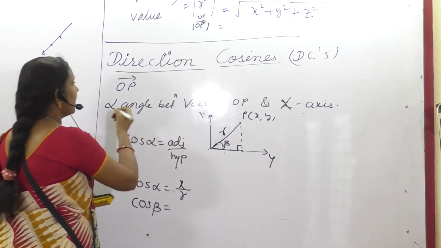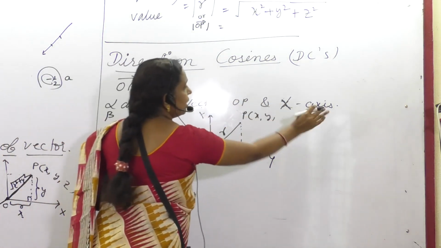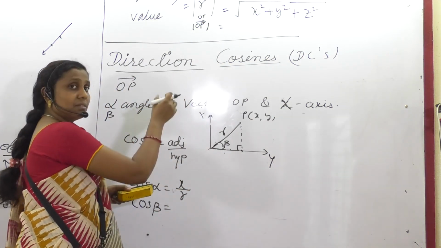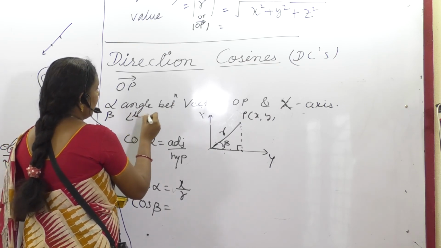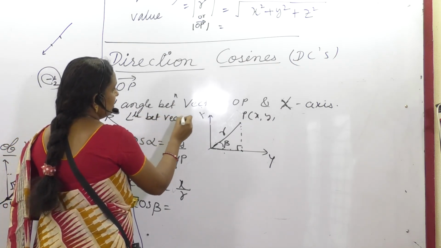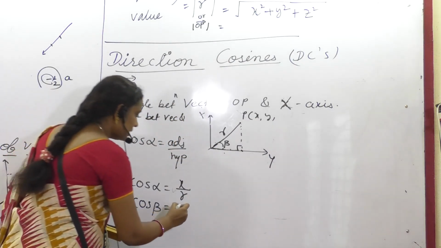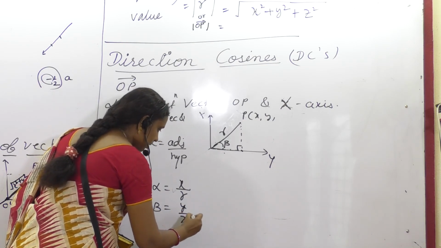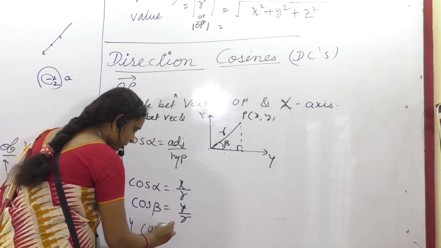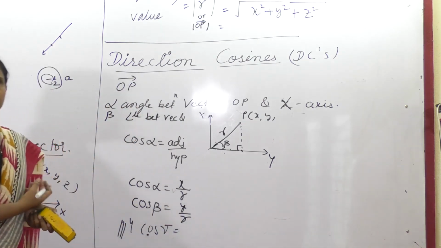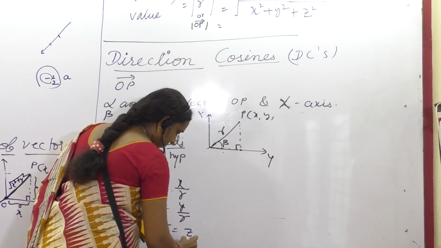Beta is the angle between vector OP and the y-axis. So this will be y by r. Similarly, cos gamma. Gamma will be the angle between the vector and the z-axis. So it will be z by r.